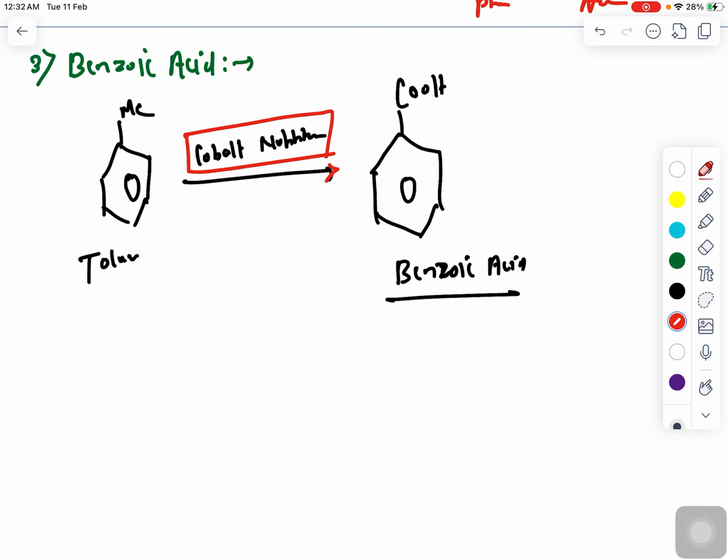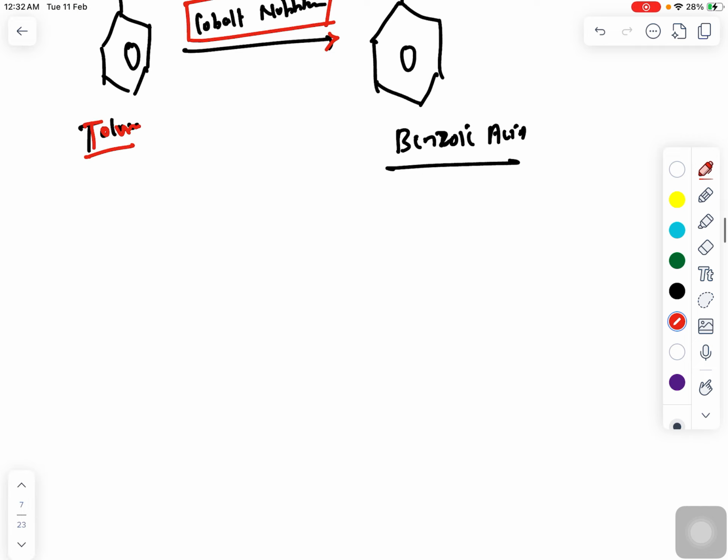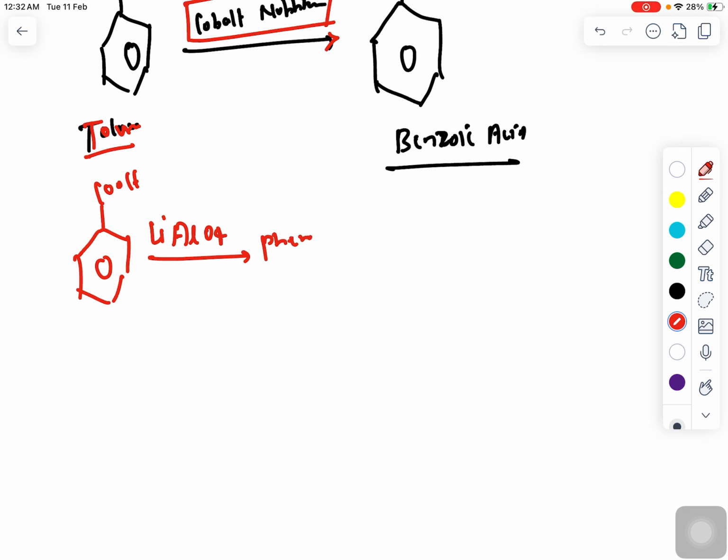So benzoic acid is formed from toluene by oxidizing toluene in the presence of cobalt naphthenate. And again the benzoic acid will get reduced in the presence of LiAlH4, and it will form phenol.